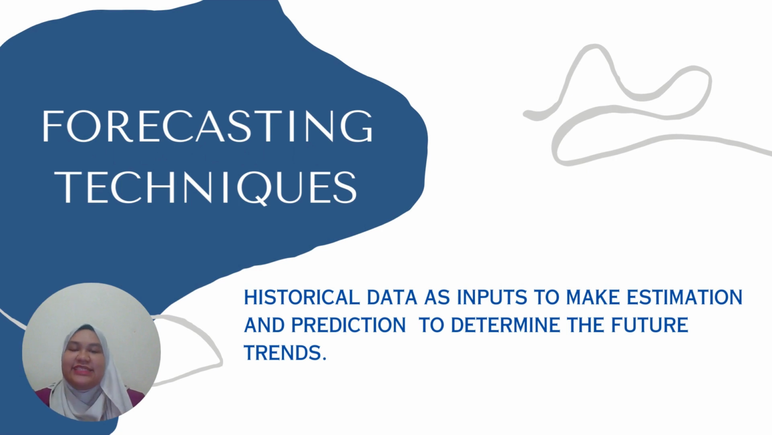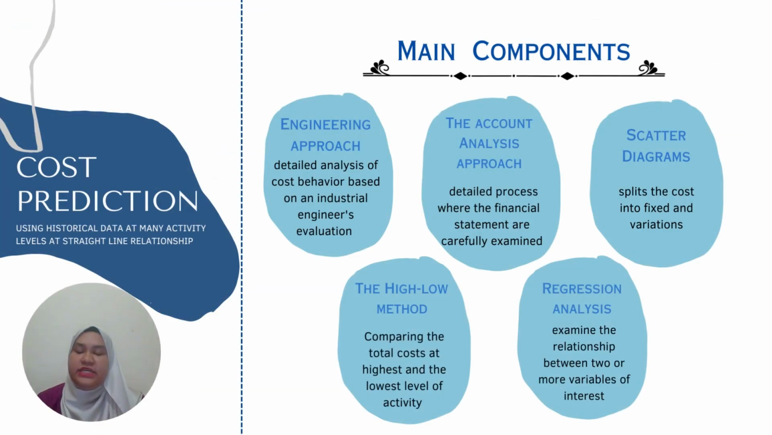Next, forecasting technique is a set of historical data that is used to make estimations and predictions to determine future trends. This technique can be divided into 2 methods, which are cost prediction and time series analysis. Cost prediction is a method where historical data are used at many activity levels, which are controlled at a straight line relationship. In this method, there are 5 components, which are the engineering approach, the account analysis approach, the scatter diagram, the high-low method, and the regression analysis.